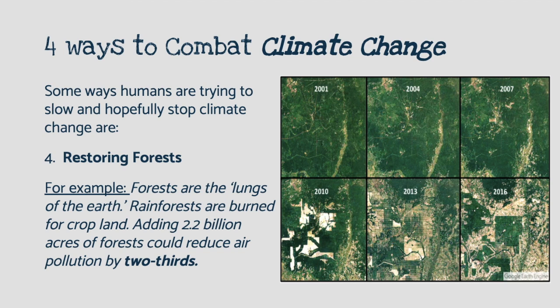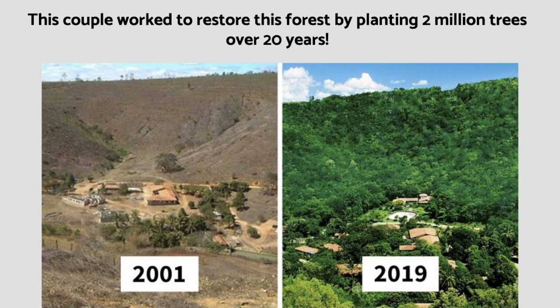Rainforests are burned for cropland. That's the main reason why rainforests are destroyed. If we added, this is just a theory, if we added 2.2 billion acres of forests, we could potentially reduce air pollution by 2/3 globally. That is a staggering number. We have destroyed over half of the forests on Earth, so it's really important that we do this part to help the earth. This is a really cool example that I found on the internet.